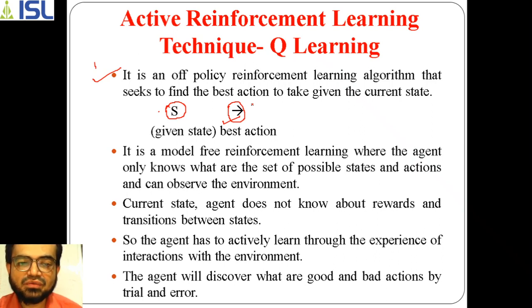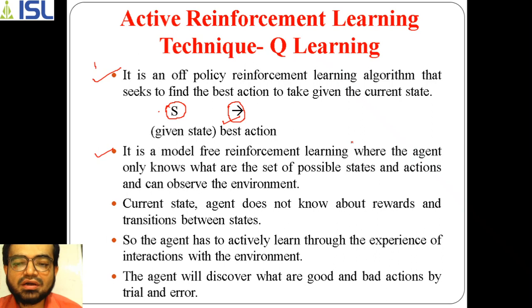But here it doesn't have any policy. A policy is a sequence of steps which leads to the destination, and here no specific steps are provided to reach it. That is why it is termed model-free reinforcement learning, because there is no specific model on which the reinforcement learning works.